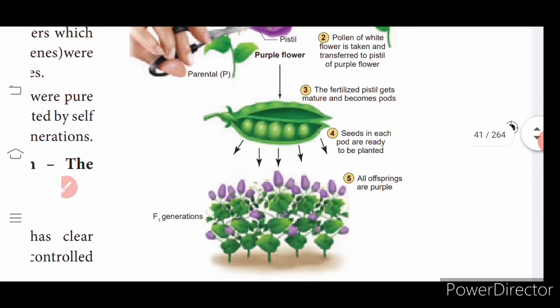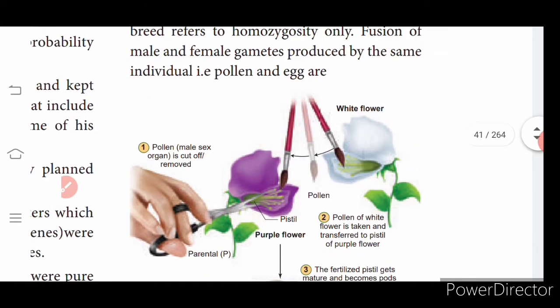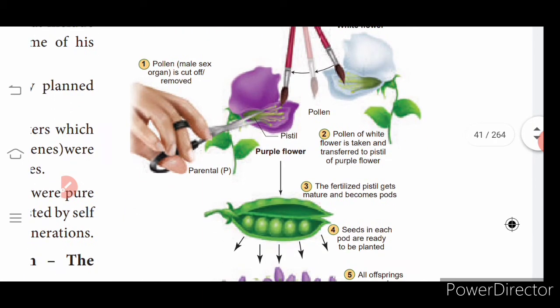First we will see the diagram of the steps in cross-pollination of a pea flower. First, 2 flowers of 2 different plants were taken. For one parent, the male sex organ, the anthers, are cut off and removed. That is emasculation.